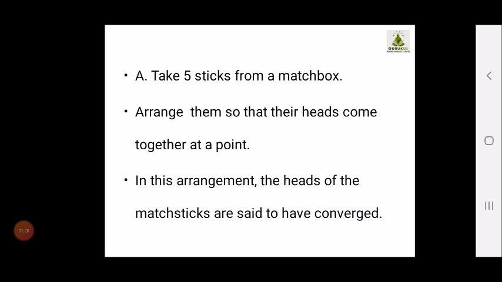Now change the arrangement of the sticks in such a way that the heads are apart. Such a situation is known as divergence. Okay.